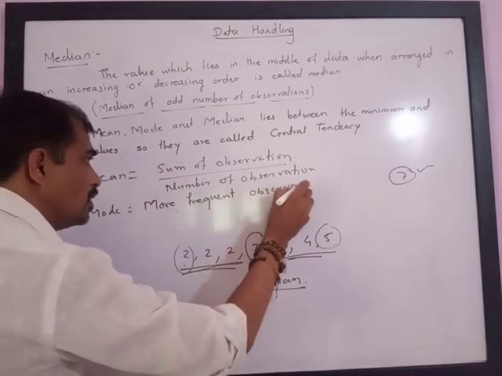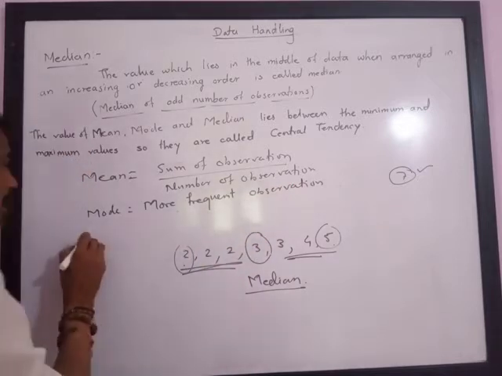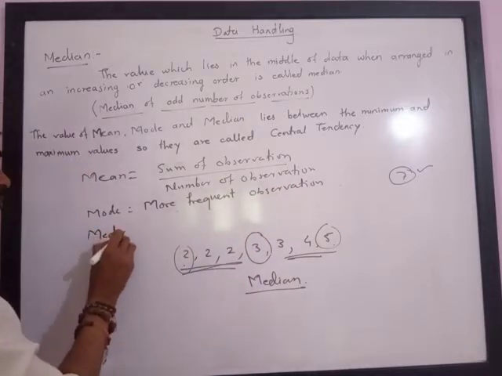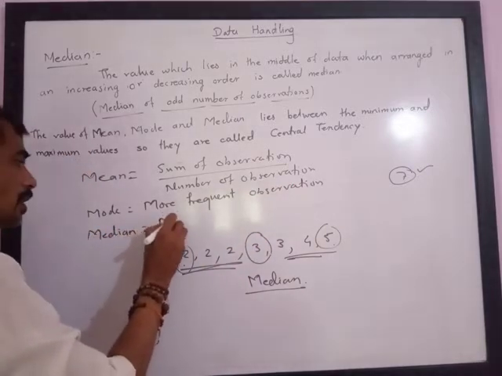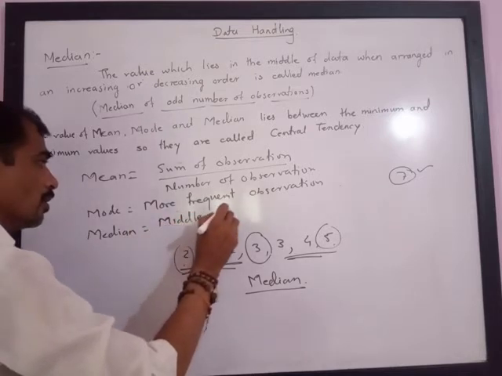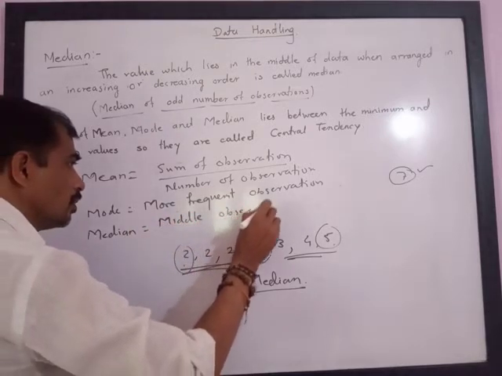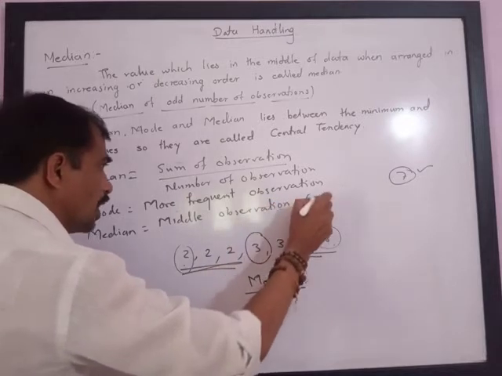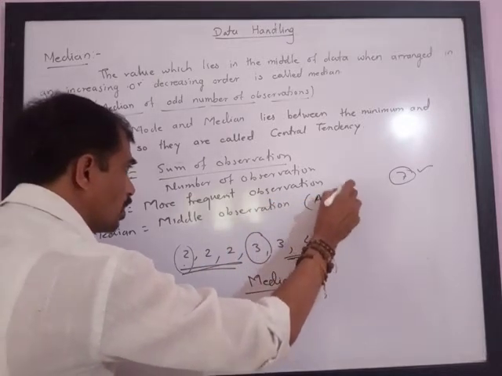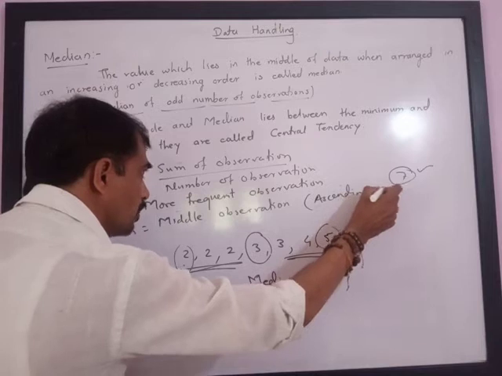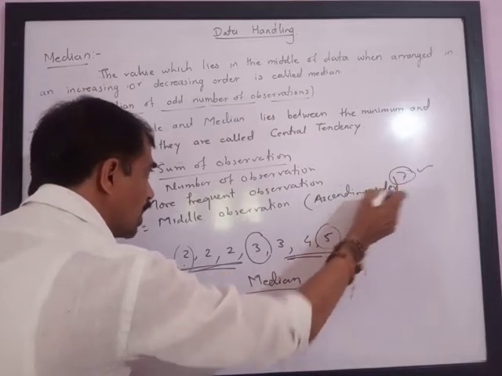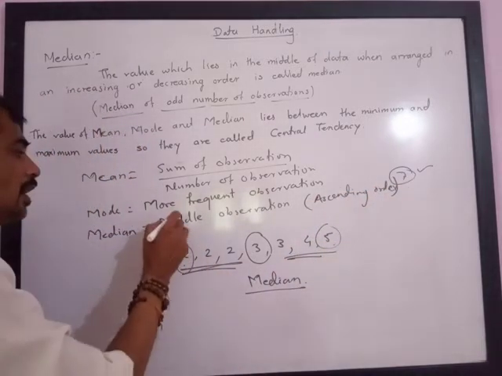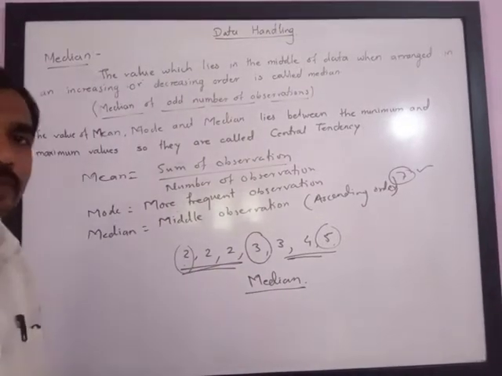And median means the middle observation, if arranged in ascending or descending order. This is very important here. If you don't arrange the information in ascending order, then the median will not be the middle observation.